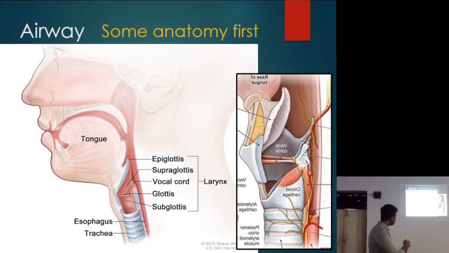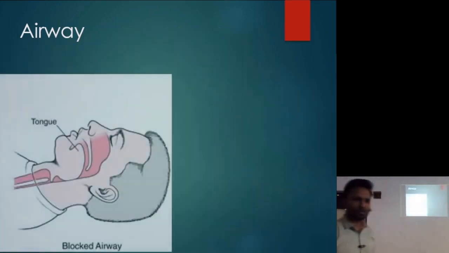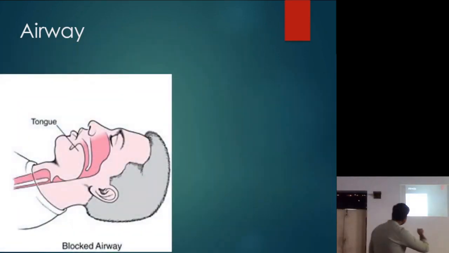Okay. So now if the patient is unconscious and lying down, what will happen? The patient loses all the motor control. The tongue falls back. Right? There is air, there is no foreign obstruction, but there will be obstruction because of the tongue. Right? So if the patient is unconscious, what do you do? Can you see? The tongue falls back into the throat. There is an airway obstruction because of the tongue.